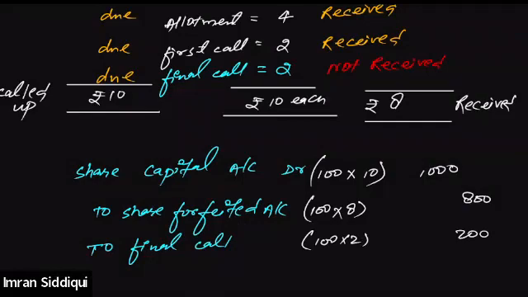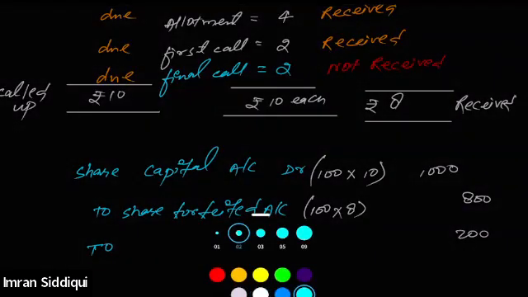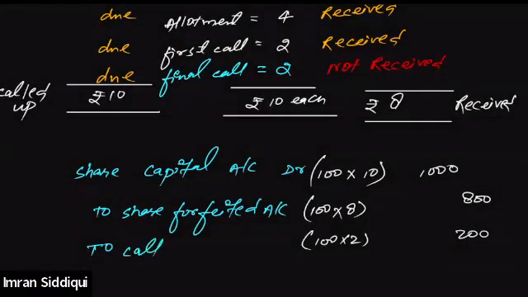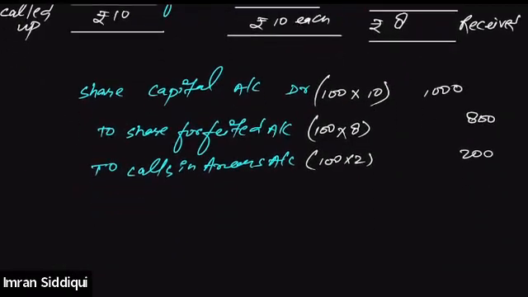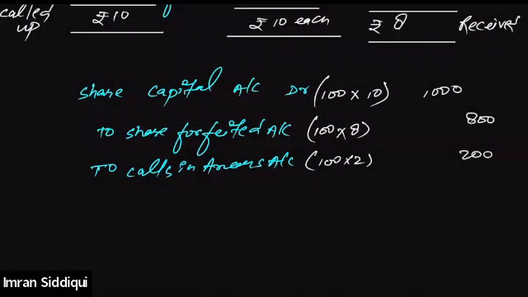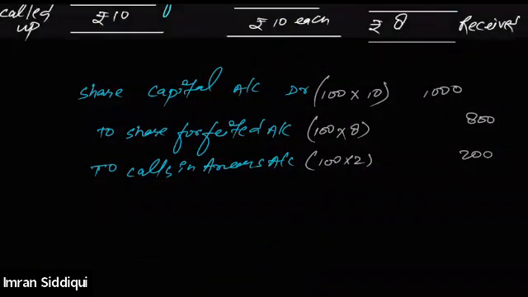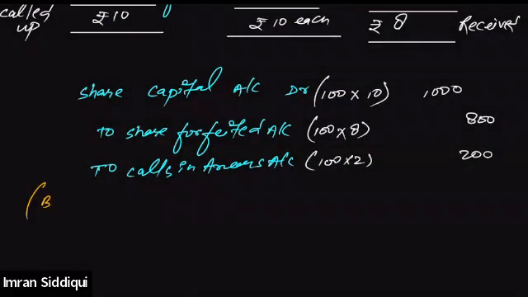All right. But one interesting point here: instead of writing down the name of the installment, you can simply replace this by writing to calls in arrears. Instead of writing down to final call account, we can simply write down to calls in arrears account. 100 into 2, that will be 200. All right. I hope this is clear, everybody. Right now, is this clear?